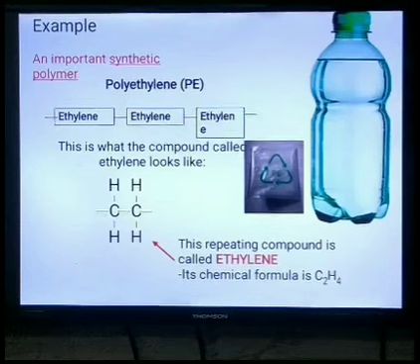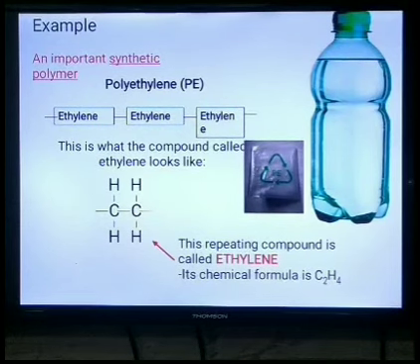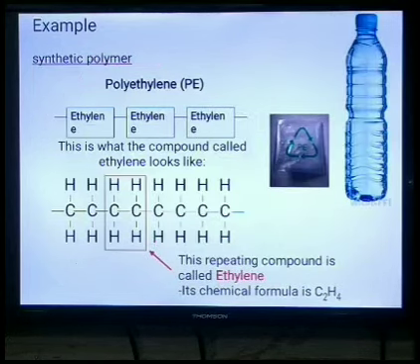See dear student, ethylene is a simple chemical compound with the formula C2H4. Here this is the repeating compound, that is the ethylene molecule. See dear student, this is the structure of the polyethylene, and here in the red outline, this is the monomer unit. How this monomer unit is repeated in the polymer. This is about the synthetic polymer, that is polyethylene.